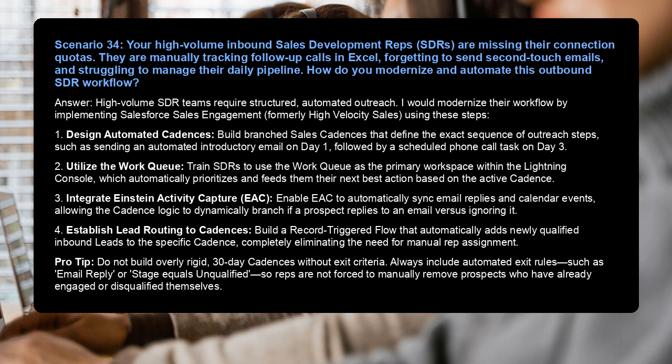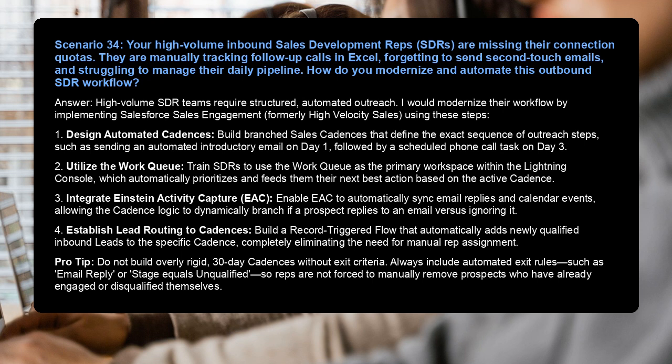2. Utilize the work queue. Train SDRs to use the work queue as the primary workspace within the Lightning console, which automatically prioritizes and feeds them their next best action based on the active cadence. 3. Integrate Einstein Activity Capture (EAC). Enable EAC to automatically sync email replies and calendar events, allowing the cadence logic to dynamically branch if a prospect replies to an email versus ignoring it.